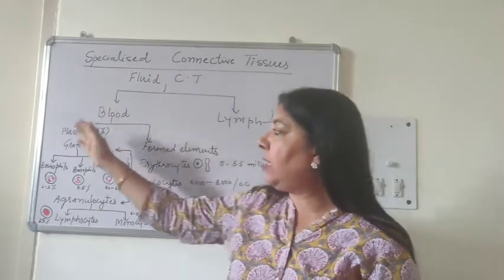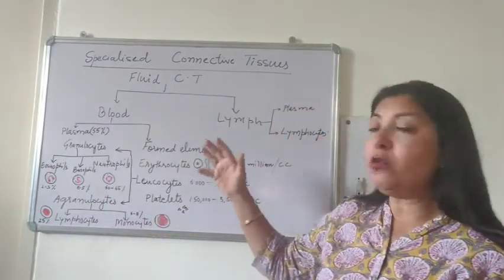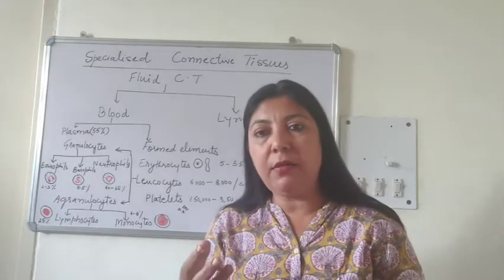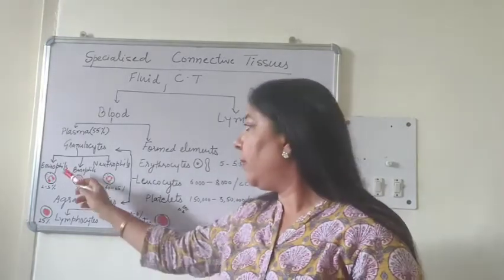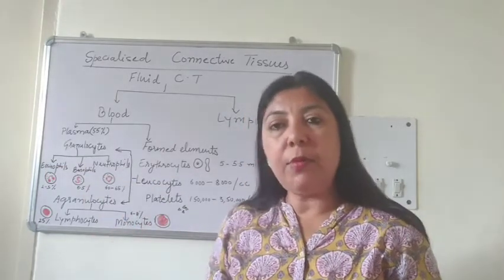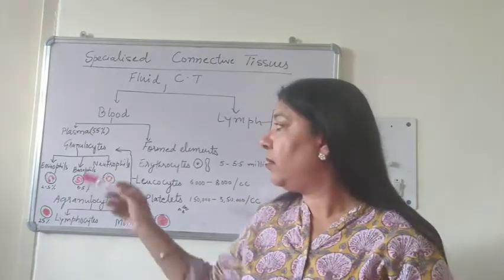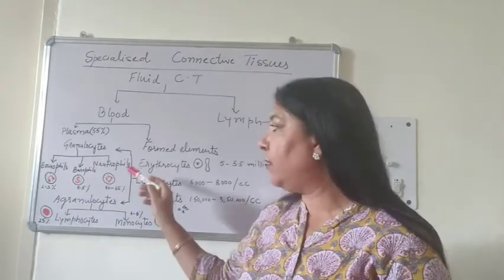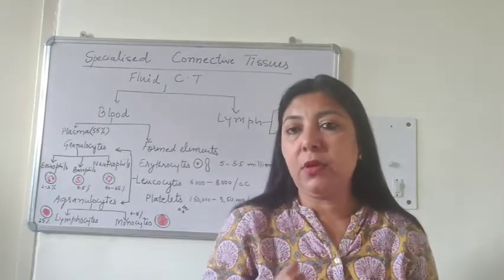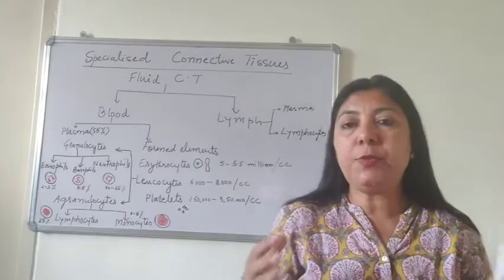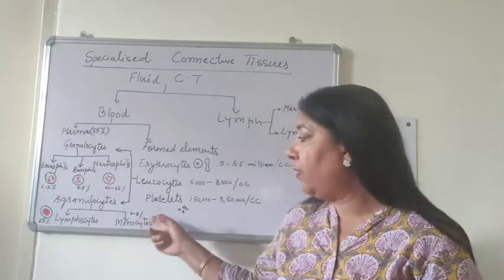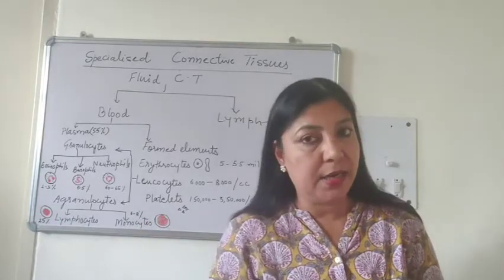So you can see these leukocytes are our defense system. They protect us either by detecting the infections, as in the case of eosinophil, or making our body sensitive to allergens by basophil, and neutrophils, which are our main phagocytes. Also, lymphocytes, which produce antibodies, provide immunity to our body, and monocytes, again, are phagocytic in nature.